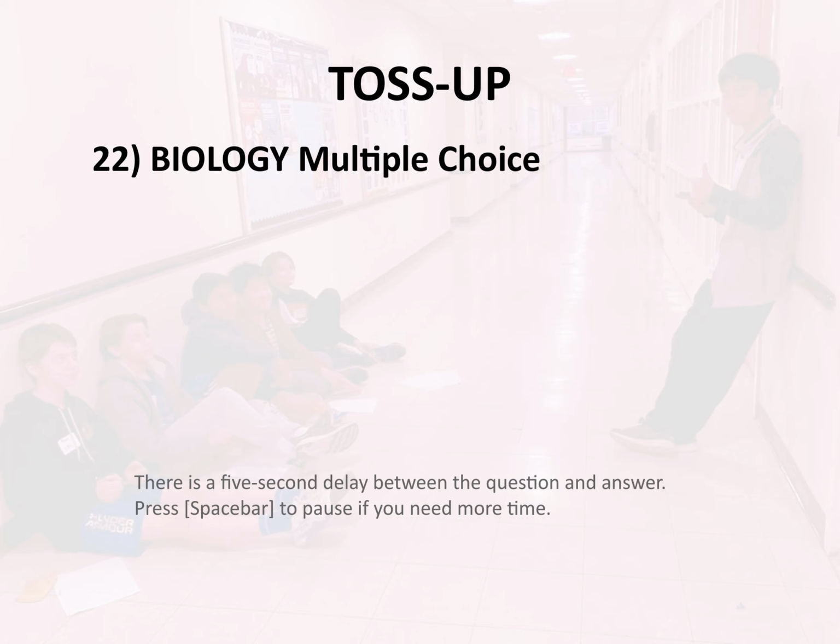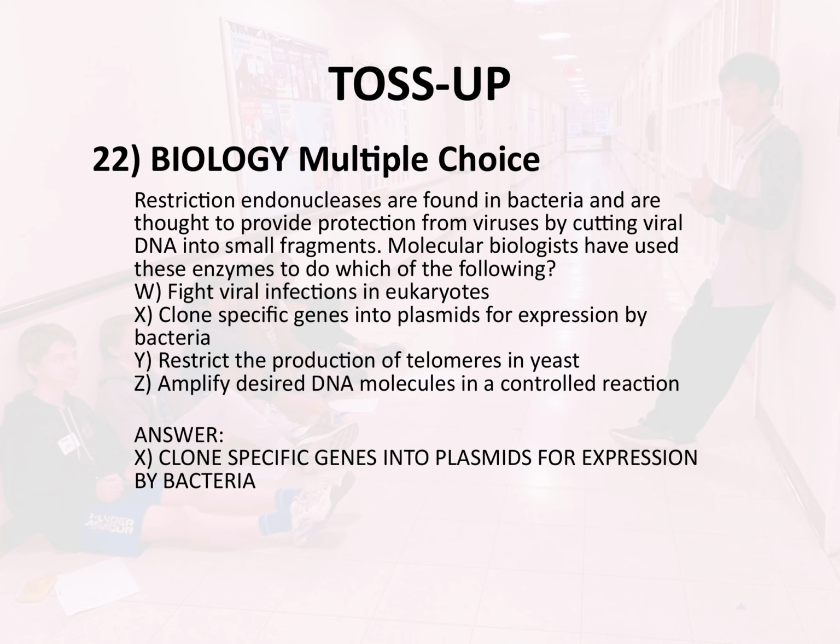Y. Restrict the production of telomeres in yeast. Z. Amplify desired DNA molecules in a controlled reaction. Answer, X. Clone specific genes into plasmids for expression by bacteria.